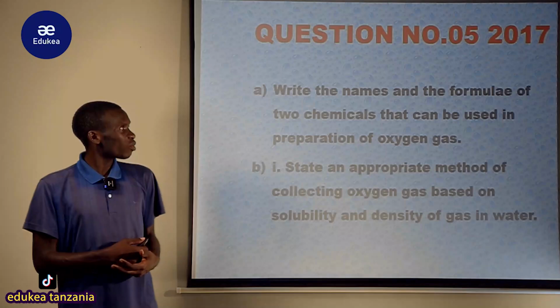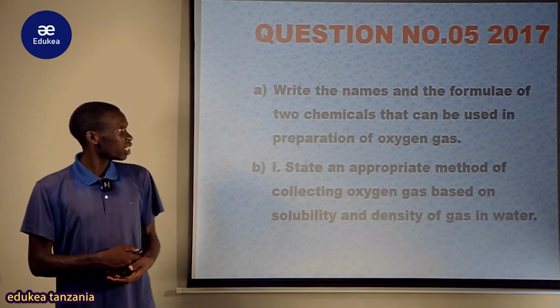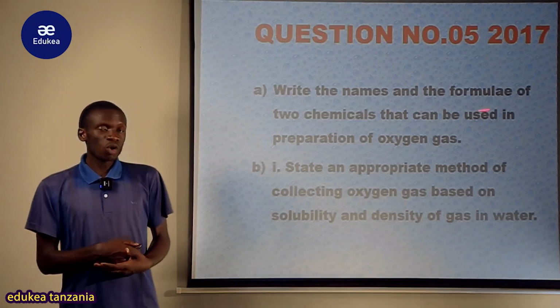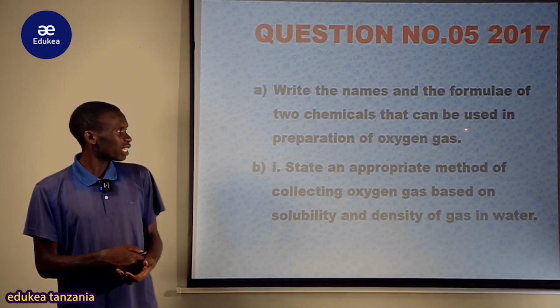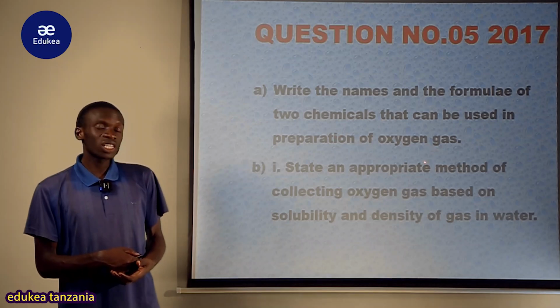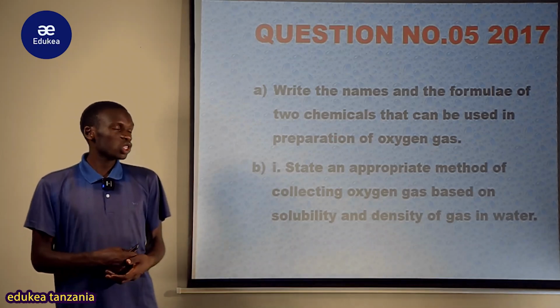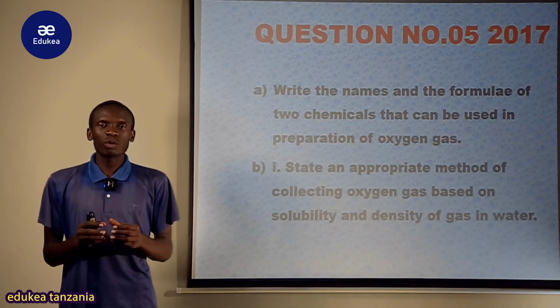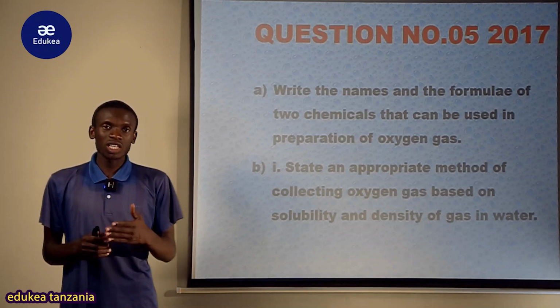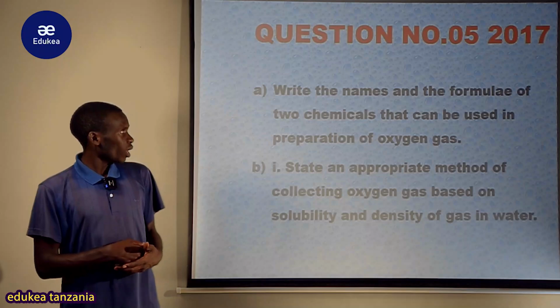And let's see another question, number 5 of 2017. The question was from the oxygen topic, and it stated: write the names and formulae of 2 chemicals that can be used in preparation of oxygen gas. So here the student was required to know the reagents or chemicals that are used in production or preparation of oxygen gas.